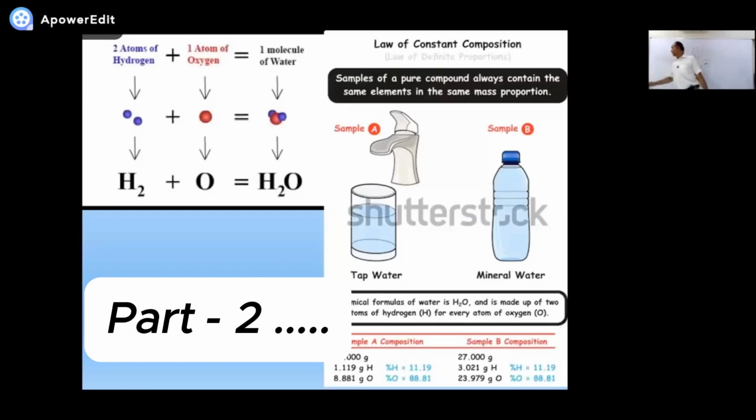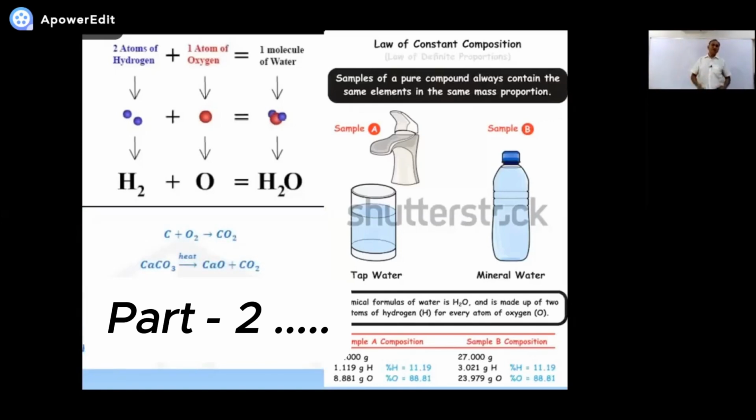So if the compound is pure, it contains the same elements which combine in a fixed ratio. You can see another few reactions. No need to bother about all of these reactions. Just focus that there are different reactions in which carbon dioxide is produced.